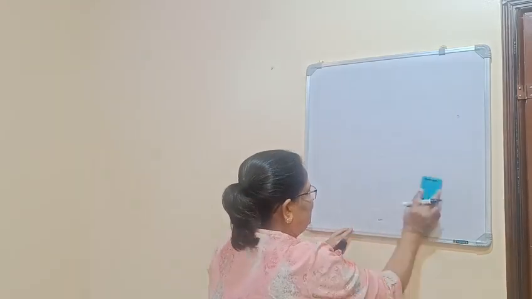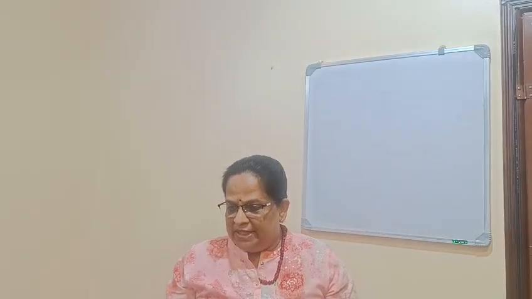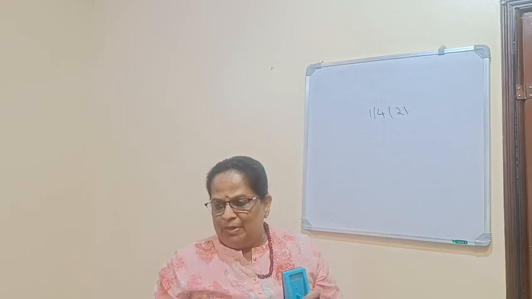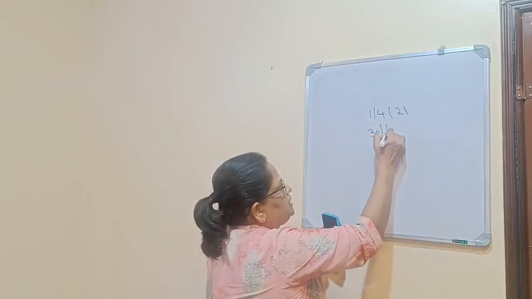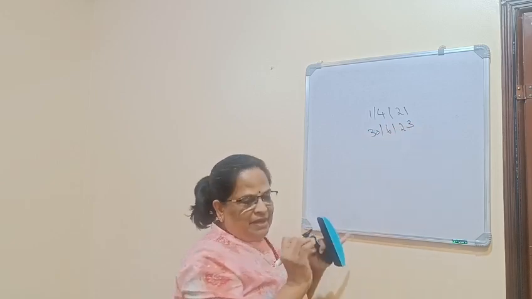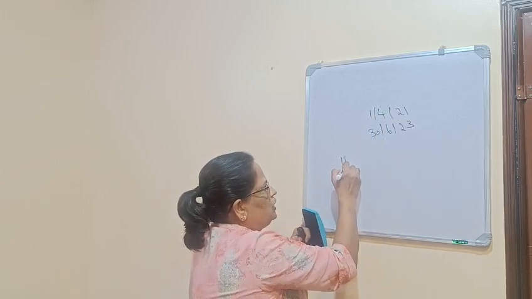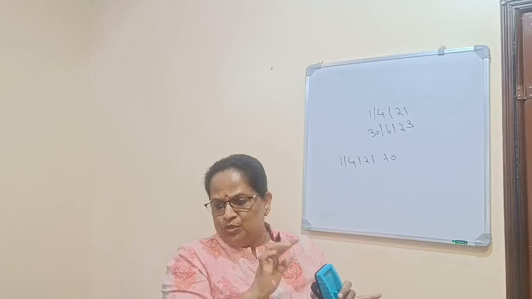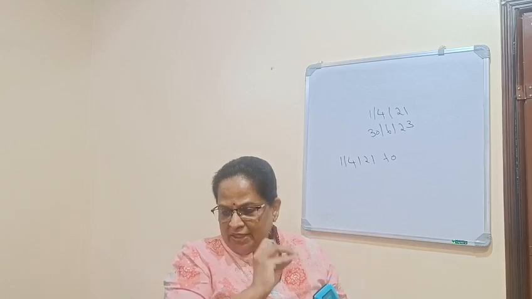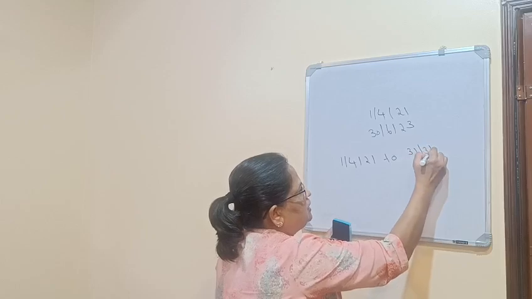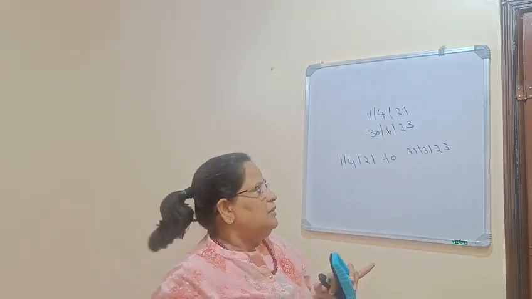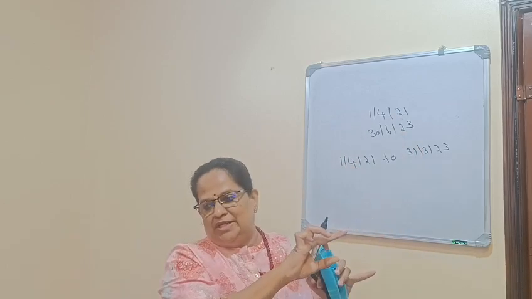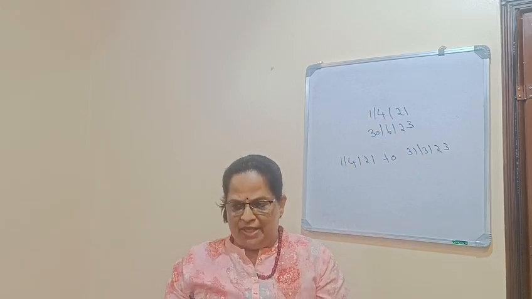I'll take another example. See, date of loan is 1/4/21. Date of completion is 3/6/23. So the pre-construction period means starting from the date of loan, that is 1/4/21, to 31st March of the previous year, so here 31/3/23. 31/3/23 will be the pre-construction period end. We have to remember, this date is the date of completion, and the March 31st prior to that will be the ending date. So that is the pre-construction period.